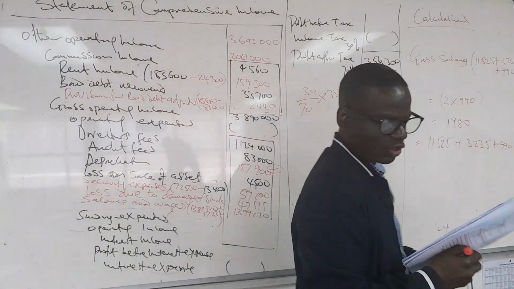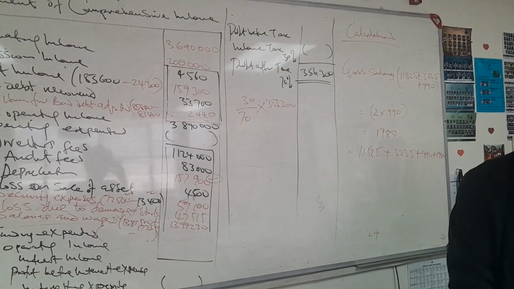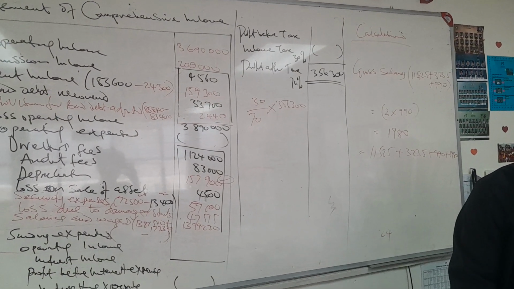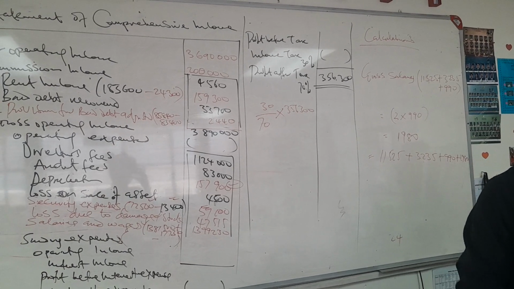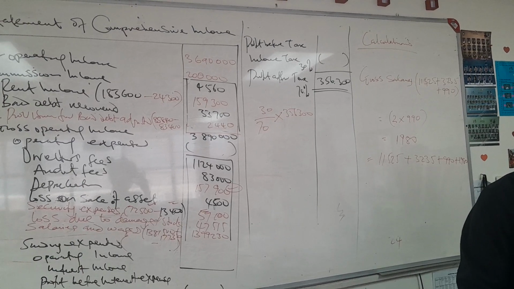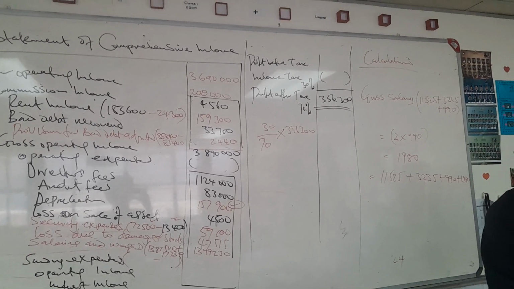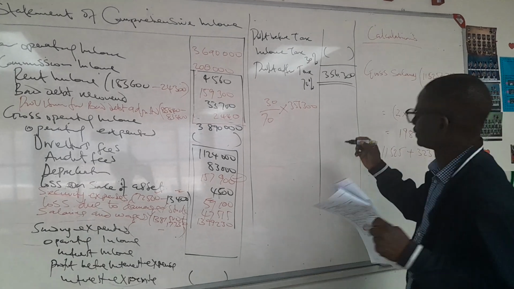This will guarantee us our income tax. 30 divided by 70 multiplied by 356,300. In that case, we secured 152,700.